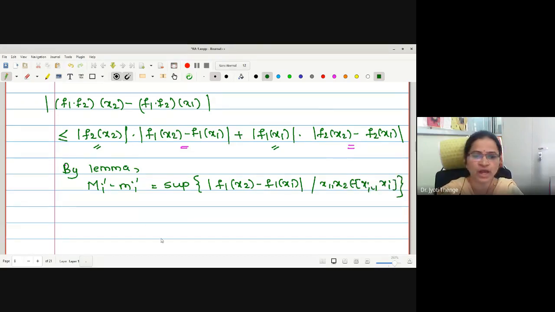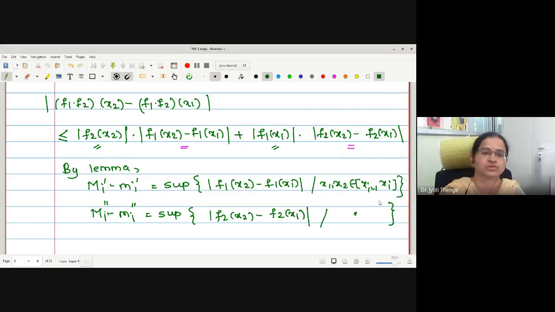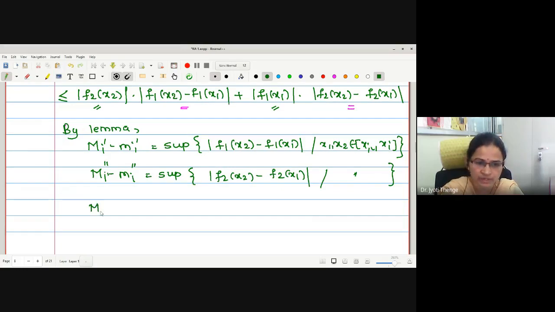We are considering the ith subinterval. What about this second one? Capital M i double dash minus small m i double dash will be the supremum of the set of mod of f2 x2 minus f2 x1, for the same values. And for the left hand side, capital M i minus small m i will be the supremum. Sorry, not less than or equal, this is exactly equal.